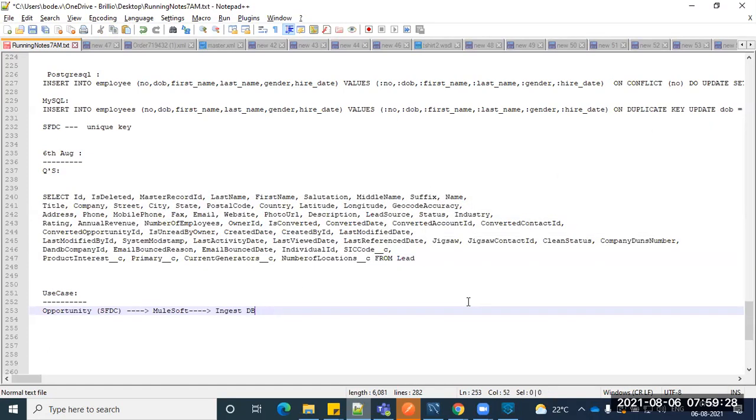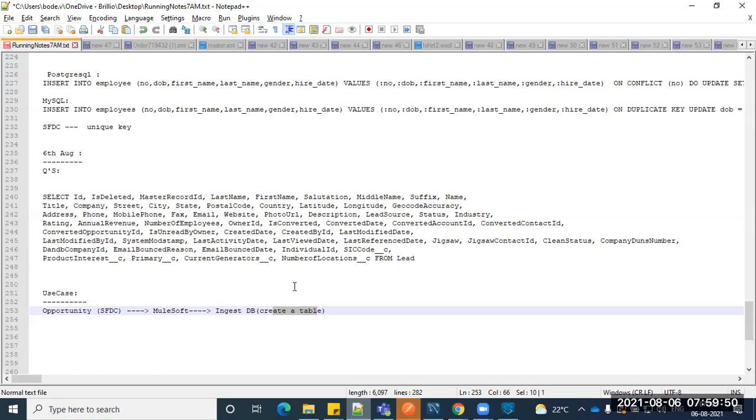So create an appropriate table, based on the columns provided by Salesforce. Create a table in your backend, read that query and fetch the data, then map it. We are already familiar with that mapping and all, right? Map it and then ingest into the 10 columns.